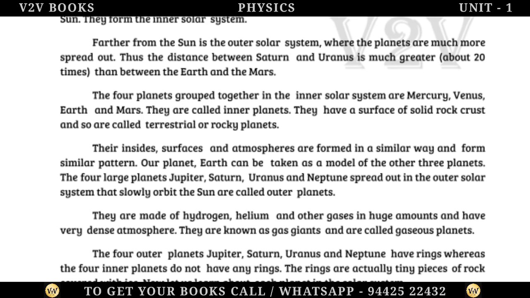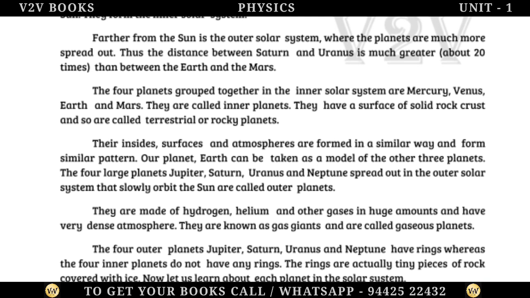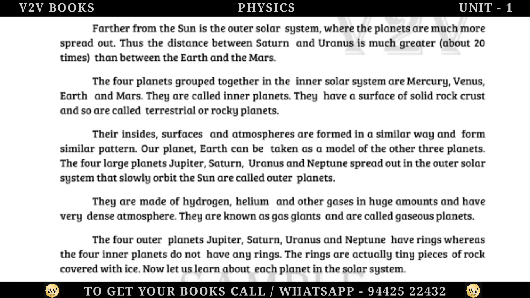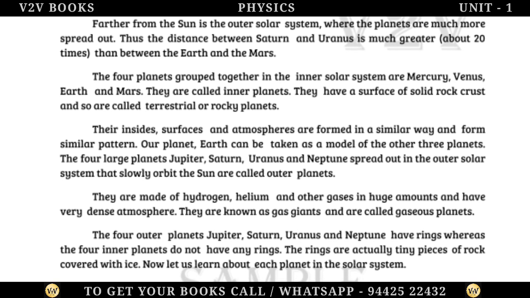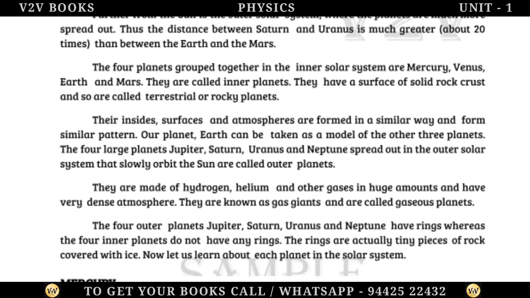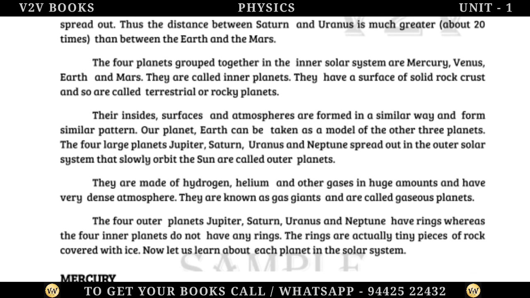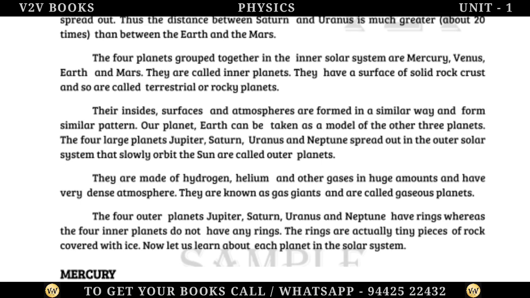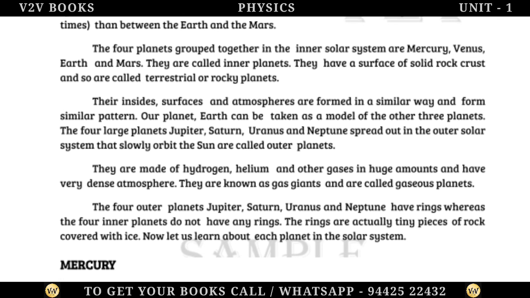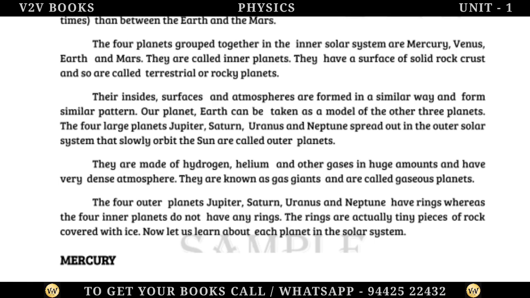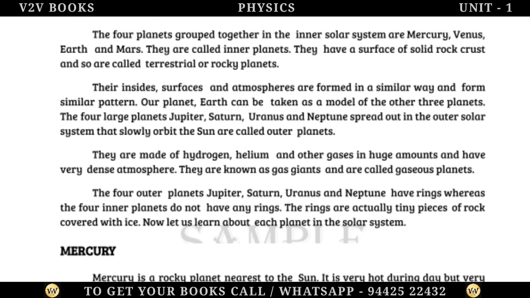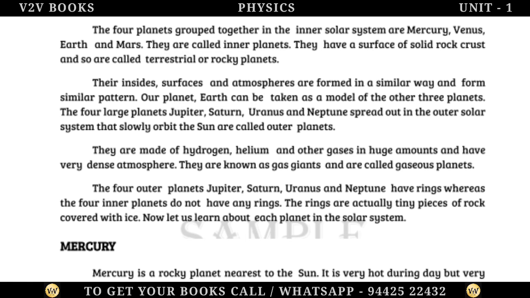The 4 planets grouped together in the inner solar system are Mercury, Venus, Earth and Mars. They are called inner planets. They have a surface of solid rock crust and so are called terrestrial or rocky planets. Their insides, surfaces and atmospheres are formed in a similar way and form a similar pattern. Our planet, Earth, can be taken as a model of the other 3 planets.